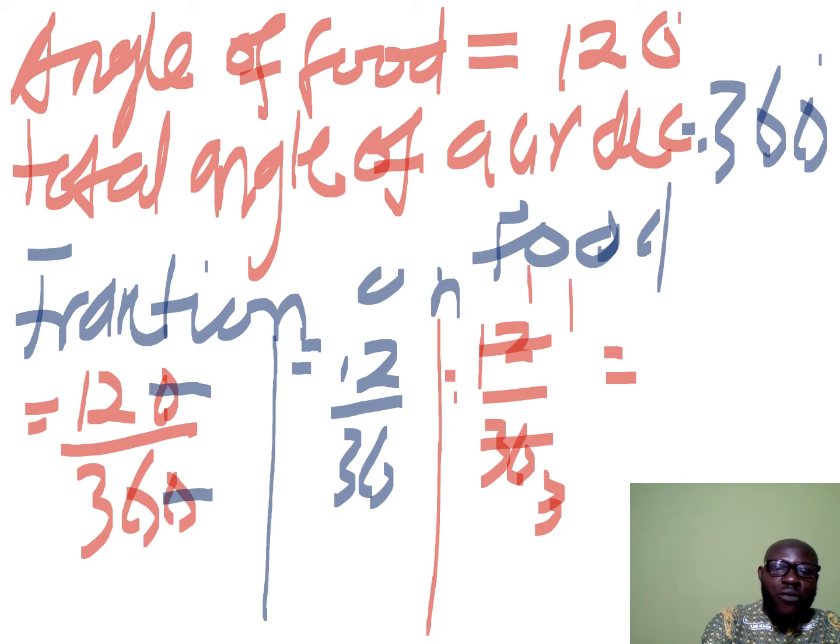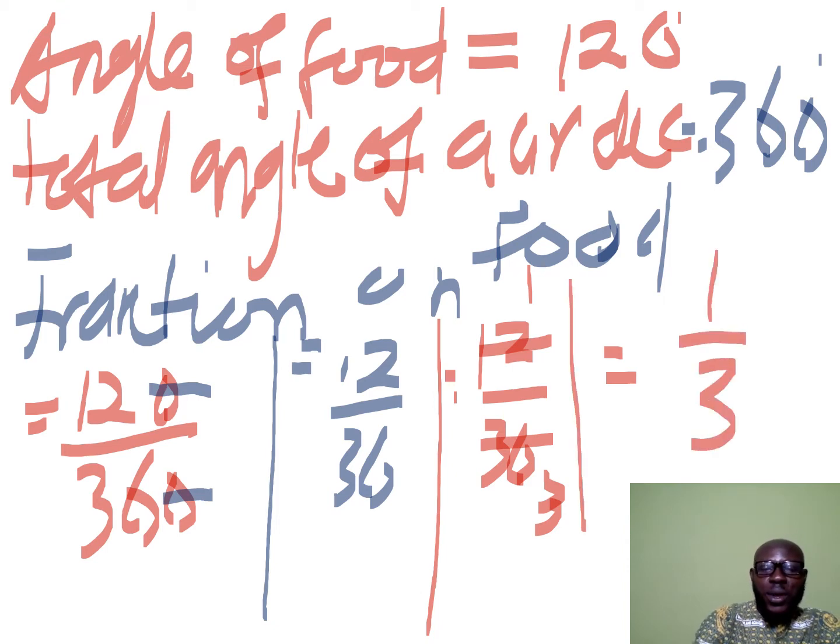So our fraction will give us 1 out of 3. Good. So this answers the first question: what fraction of Mr. Esiedu's income is spent on food? The fraction of Mr. Esiedu's income that was spent on food is 1 out of 3. Good.